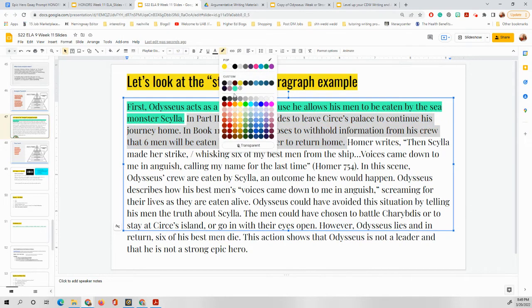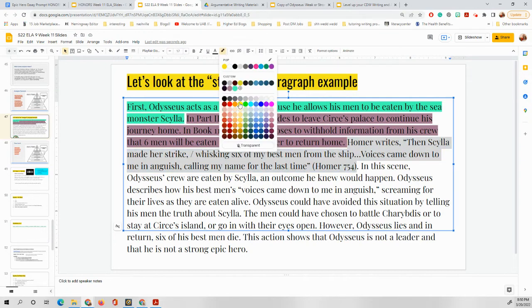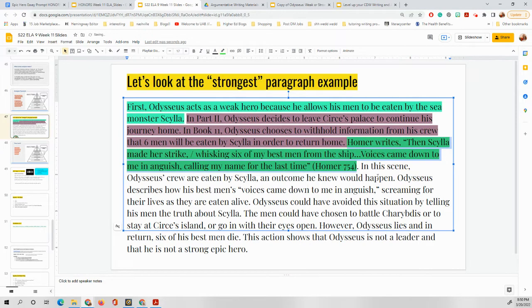Remember, y'all, this is our 2 levels of context that we need. Now we have our introduction, which is so important. Homer writes, then Scylla made her strike, whisking 6 of my best men from the ship. Voices came down to me in anguish, calling my name for the last time. What is that? What's that part? Okay, well, that is part of our data section, remember.